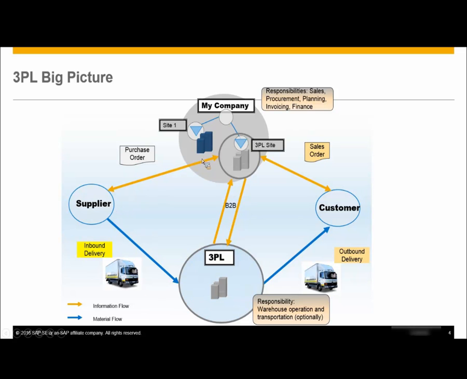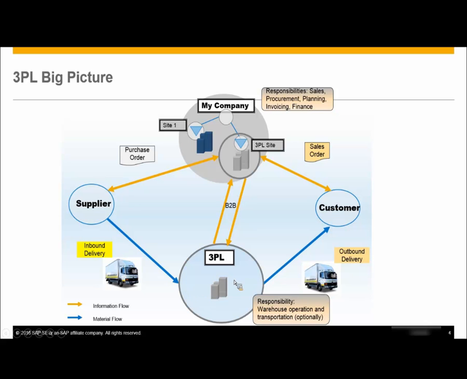Okay, based on the information provided by your company, the supplier will deliver the goods to your 3PL site based on the information provided in the purchase order. Then the supplier will directly deliver the goods to your 3PL site here. Okay.